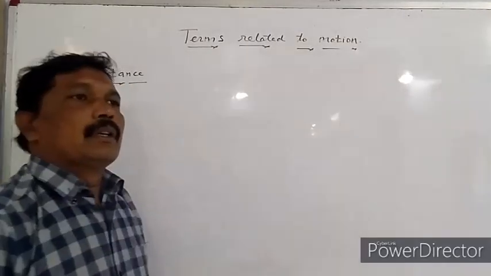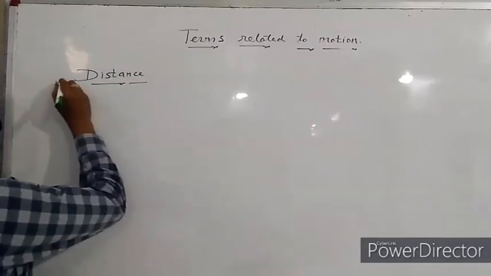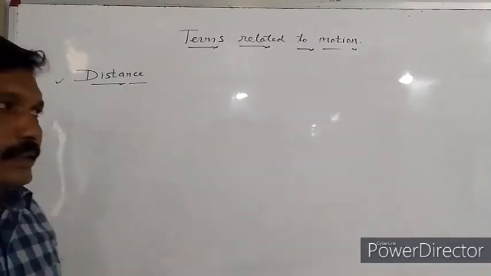The first term related to motion which we are going to study is distance. What is distance?